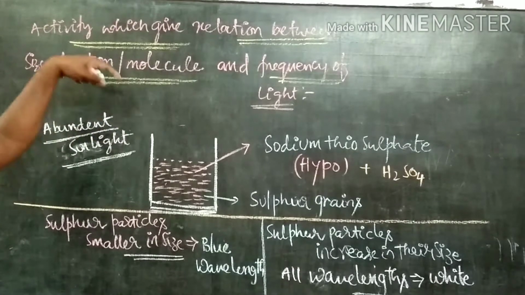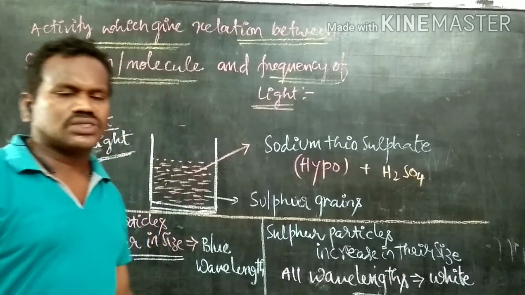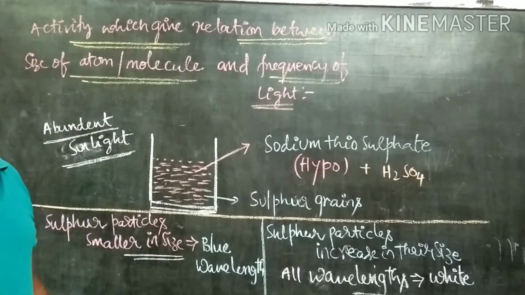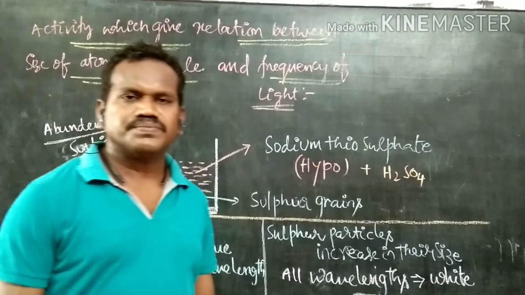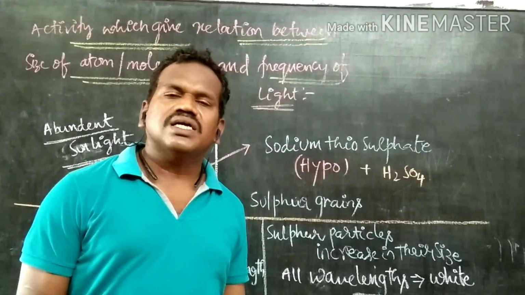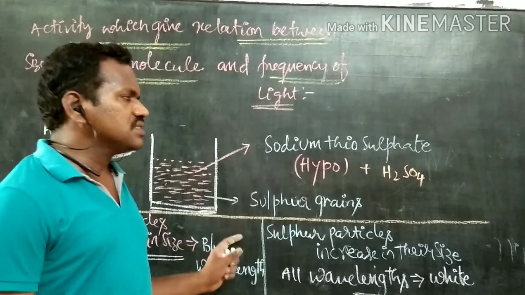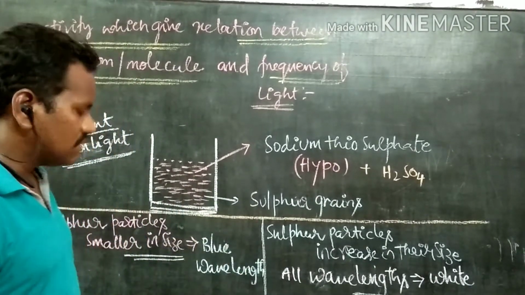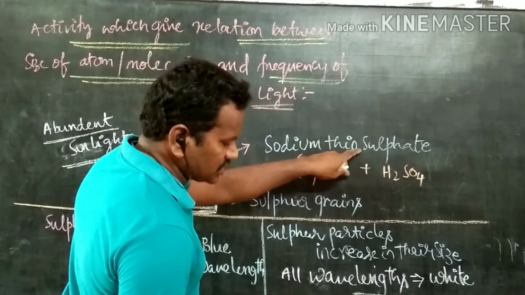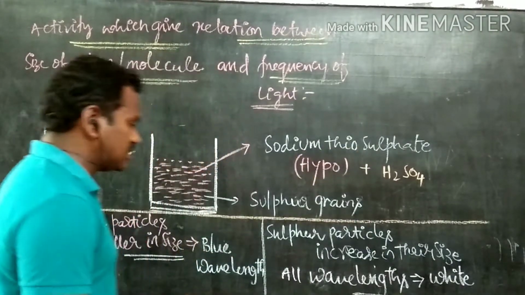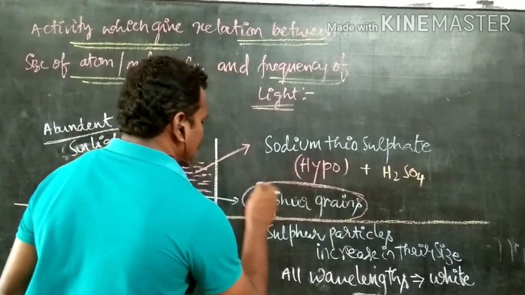This means that sunlight is passed through it. Whenever the sunlight is passed through that, after a certain time we can observe different colors in this solution. Once again, what we are observing is different colors in that solution. Why are different colors observed in this solution? Because as the reaction is going on between the sodium thiosulfate and the sulfuric acid, what is formed? Sulfur grains are formed.